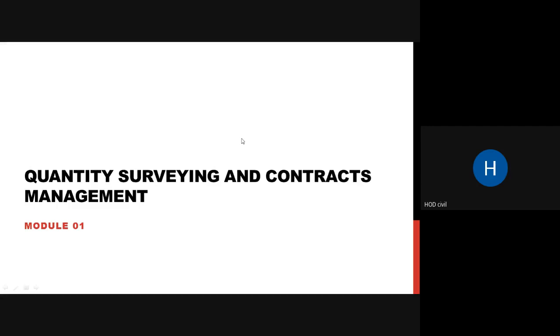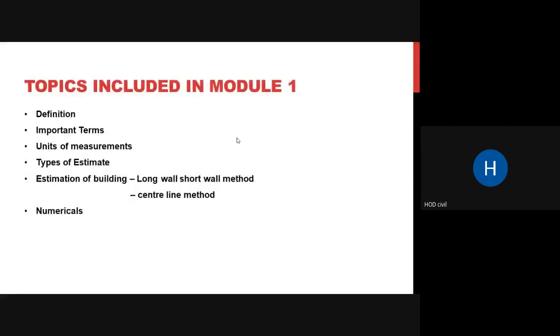So today we will just look into a few theory parts of your module one. Before we get into module one, a few basic things we will cover, and then we will head into module one. The first part is almost theory, and the second part has some numericals. Your subject is quantity surveying and contracts management. So you can just go through the topics that are included in module one.